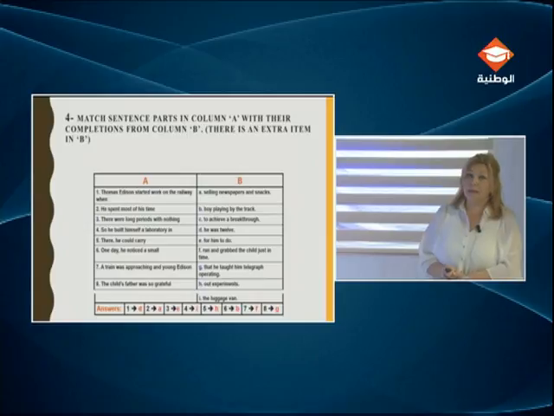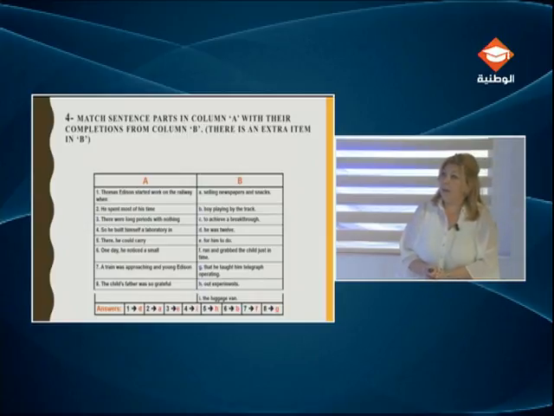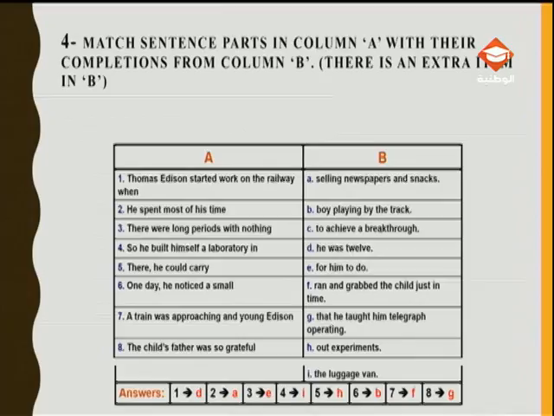The last exercise then: match sentence parts in column A with their completions from column B. There is always an extra item in B. So you can see that there are 8 sentence parts in column A and 9 parts in B.